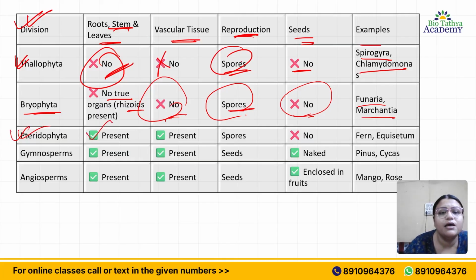Okay. For Pteridophyta, true roots, stems, leaves present? Yes, present. Vascular tissue present? Yes, present. Reproduction? Again by spores. Seeds present? No, they do not contain any seeds. Examples: fern, equisetum.